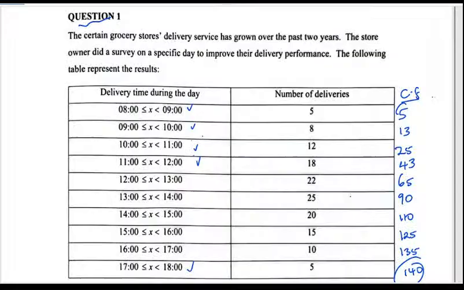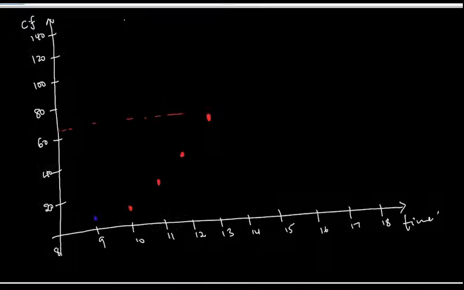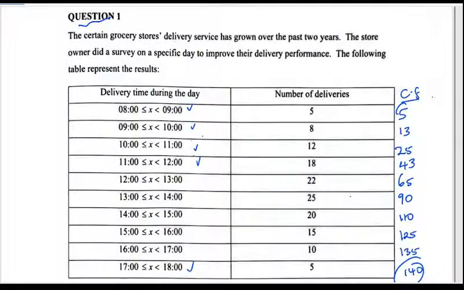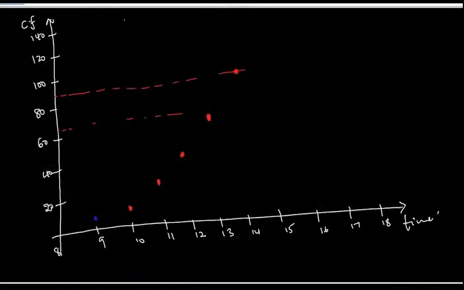And then we have 90, which goes with 14. Then 110 must be just in the middle there, for the 15.